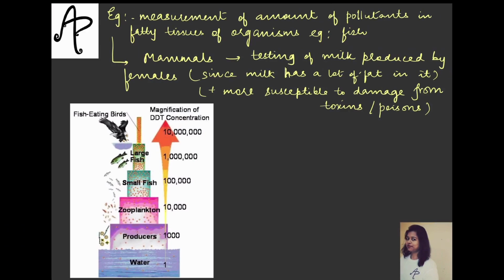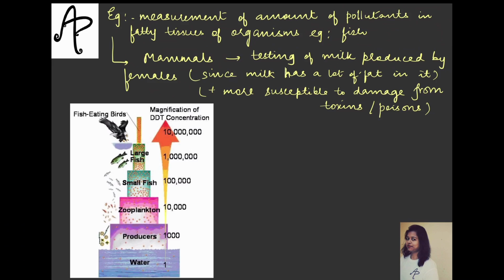Now, there are certain ways of measuring these also. For example, measurement of the amount of pollutants in the fatty tissues of organisms takes place. Example, fish के केस में, ठीक है. So there is this tendency that if we have to check, let's say, in the case of fish how many pollutants are there, तो हम उनके फैटी टिश्यूज़ को देखते हैं. अगर मैमल्स में if we have to check about the pollutants, so the testing of the milk produced by the females is done. ठीक है, जो फीमेल्स मिल्क प्रोड्यूस करती हैं वो उसकी टेस्टिंग होती है.